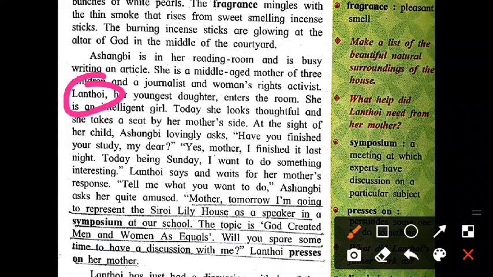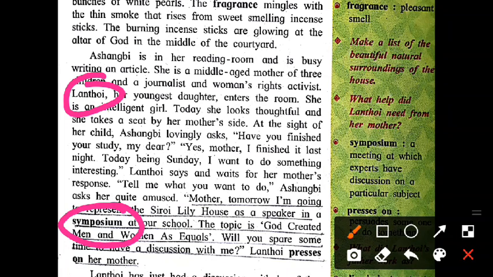Okay, she entered into the home. She came there and asked for the topic, God created men and women as equal. Okay, because she participated in one of the competitions. It is called the symposium. Symposium is what? It is the group discussion which always happens in a meeting.